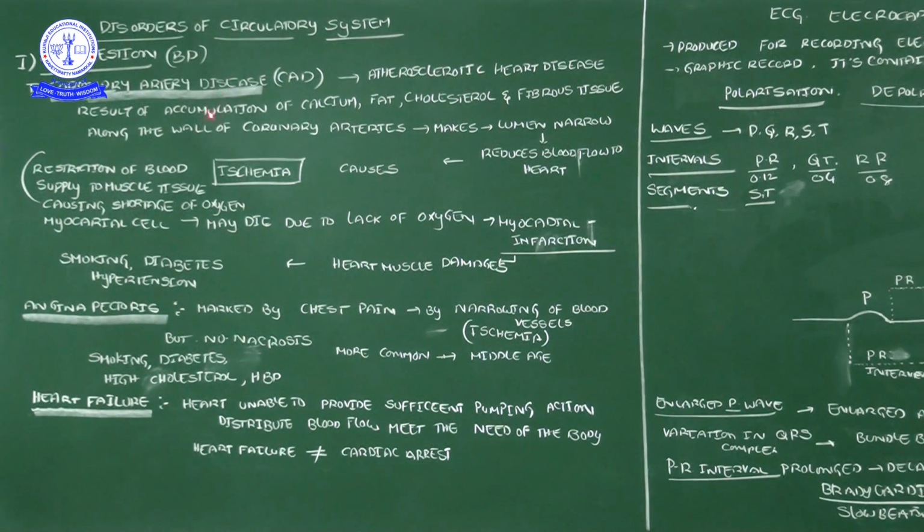In coronary artery disease the heart tissue will be damaged, sometimes with necrosis, cell death, due to lack of oxygen. But in angina pectoris there is not yet any necrosis. That means all the heart cells, myocardial cells are still functioning. There is no damage to the cardiac tissue, so no necrosis.